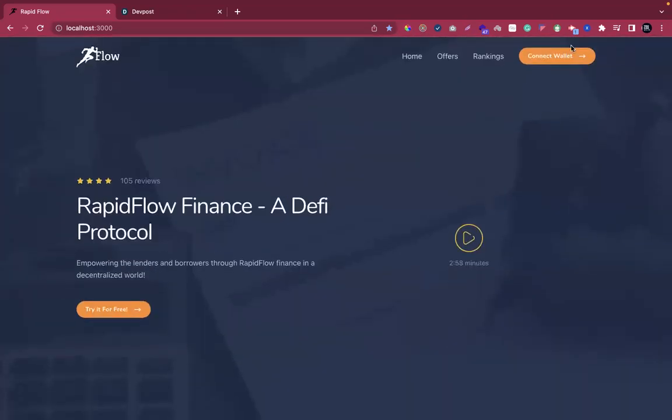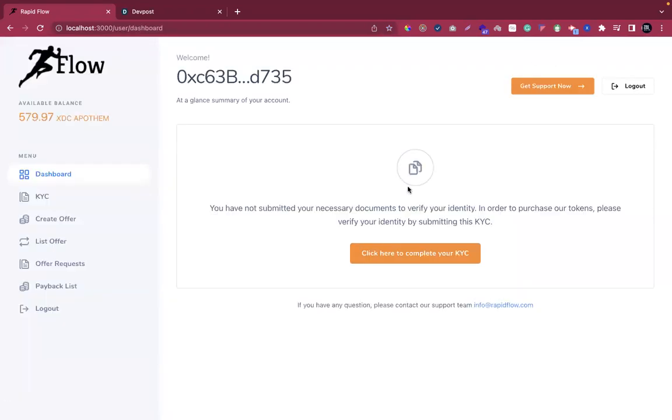Let me log in as a borrower first. This is a new borrower, and I'm connecting to the dashboard. Once I go to the dashboard, it immediately shows me a message that I should perform a KYC, right? We are not onboarding all the actors here. We just need to make sure a genuine person is coming to the platform and performing the KYC.